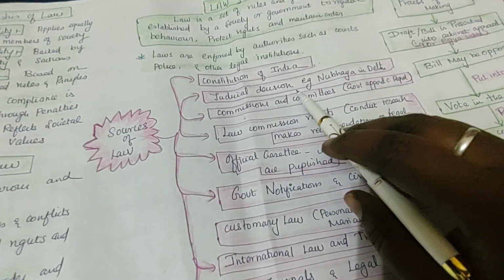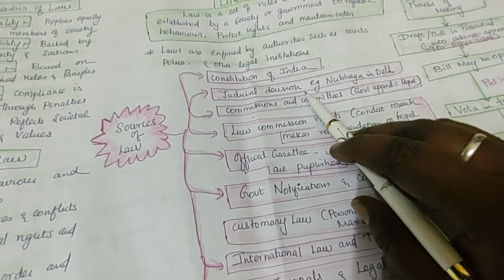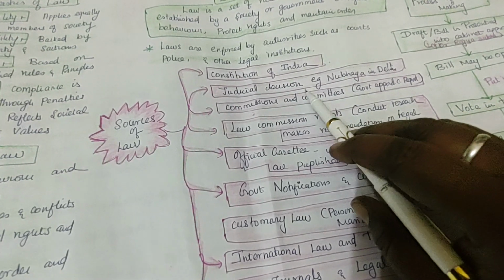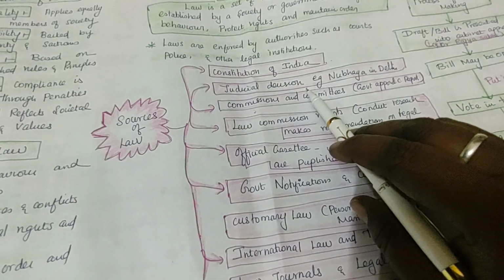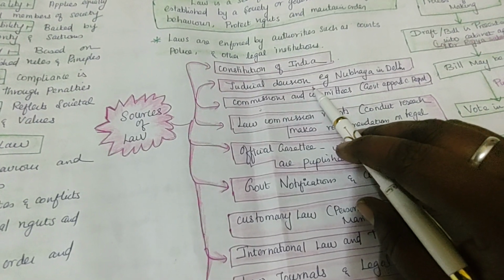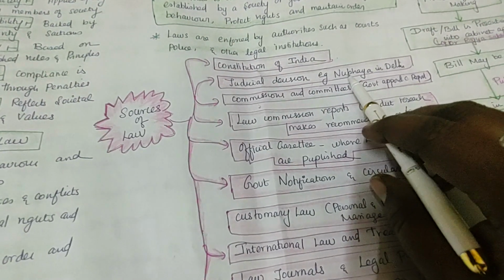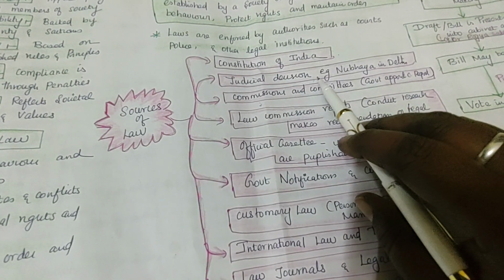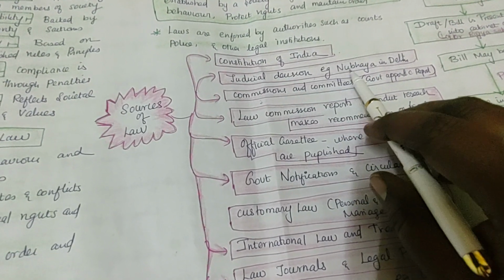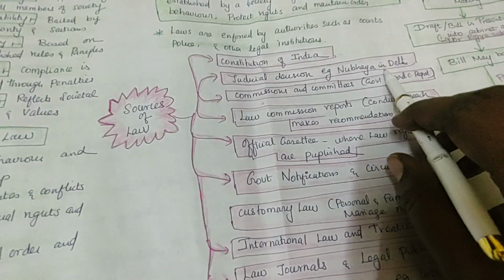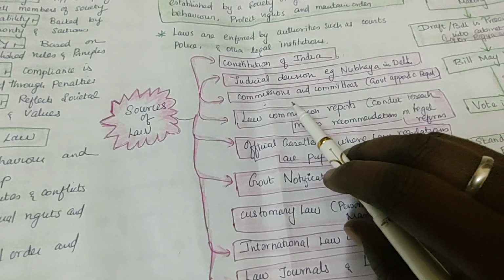Next is the judicial decision. I told you about the dowry system law and judicial decision. Before, no hard and fast laws were there, even for sexual harassment. After the Nirbhaya case, they made a big, great law. The severity of punishment has been increased. The law came into enforcement.